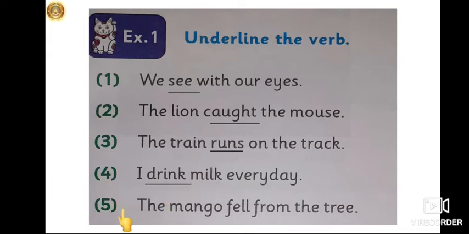Let's see the fifth sentence. The mango fell from the tree. Now the mango is doing the work of falling from the tree. So fell is a verb over here, or an action word. So you have to underline fell over here. So I hope you must have understood this part of the exercise.